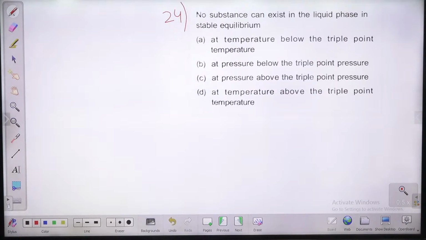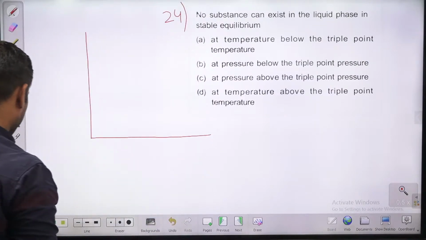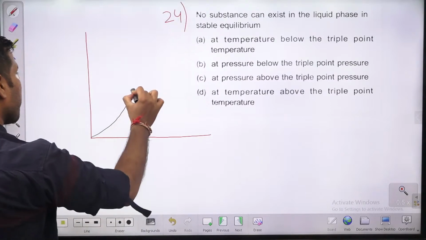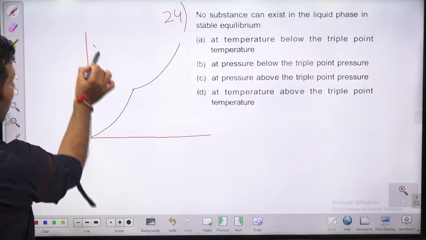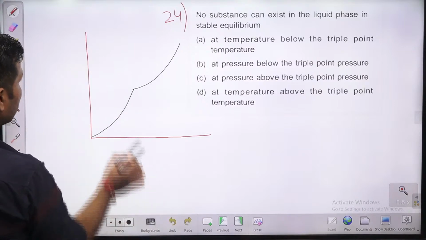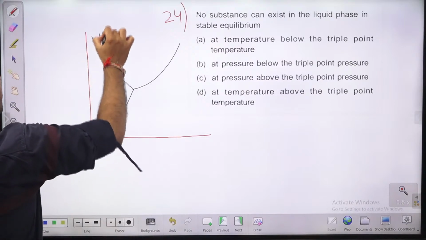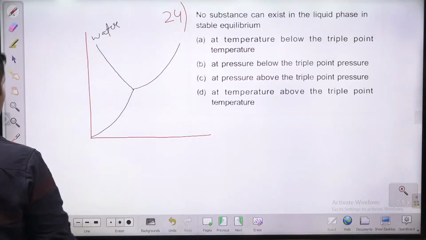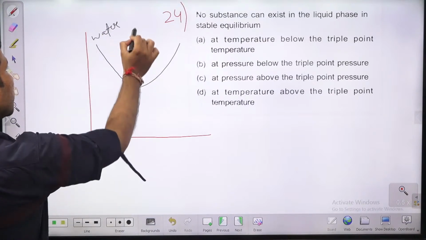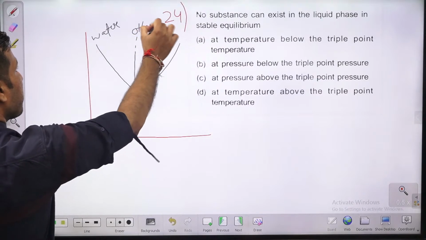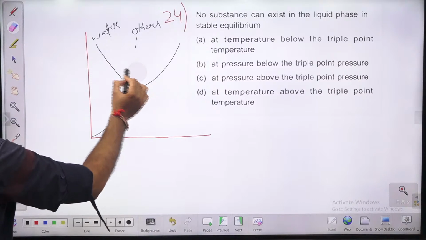Guys, if you draw the PT diagram for water, this kind of plot you are going to get. For water, this kind of curve you are going to get. This is for water. This is the fusion curve for water, and this is the fusion curve for other substances.